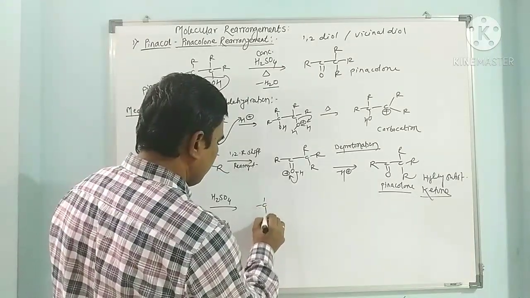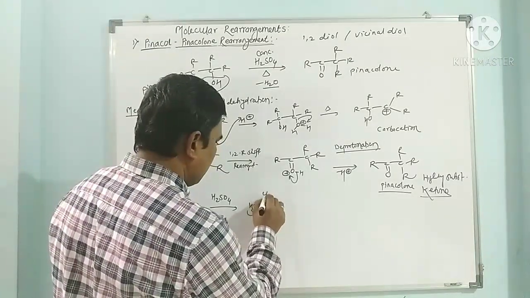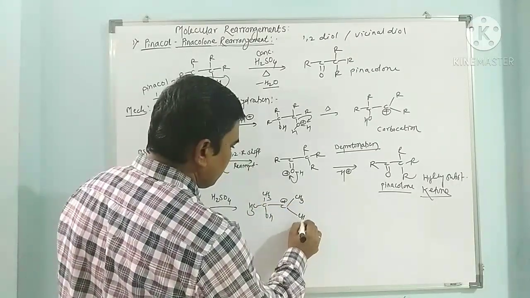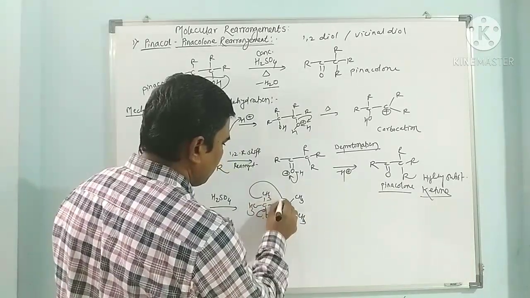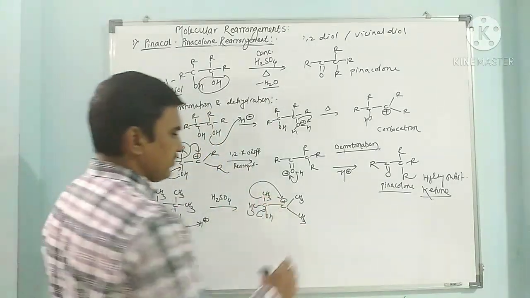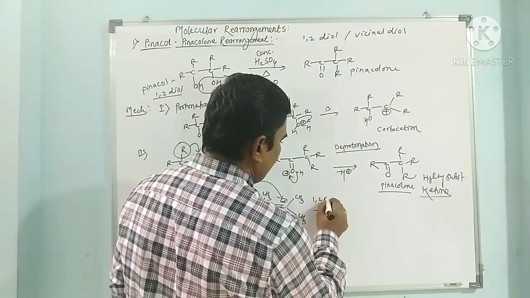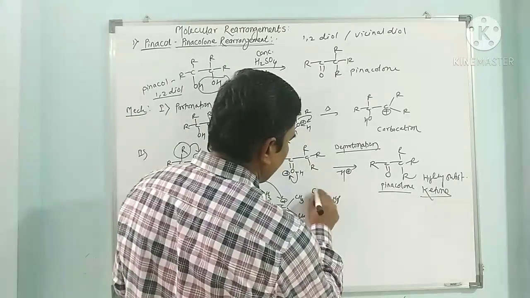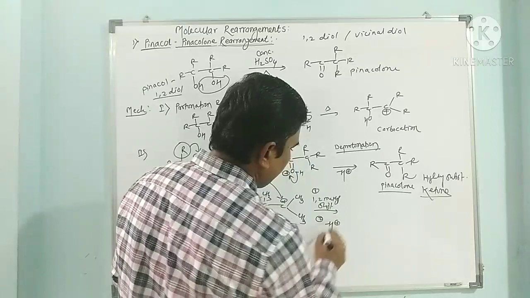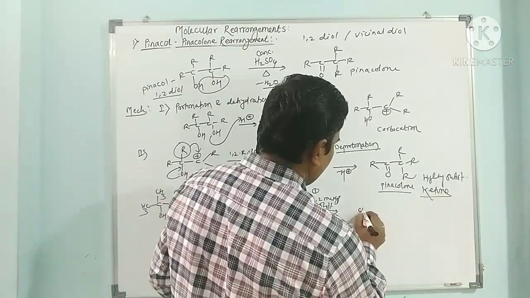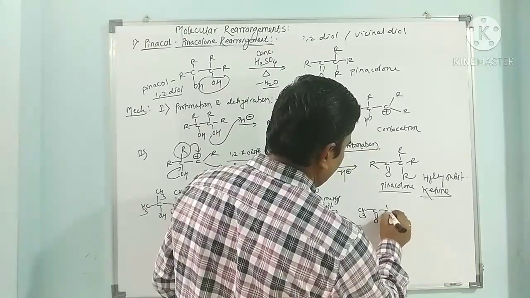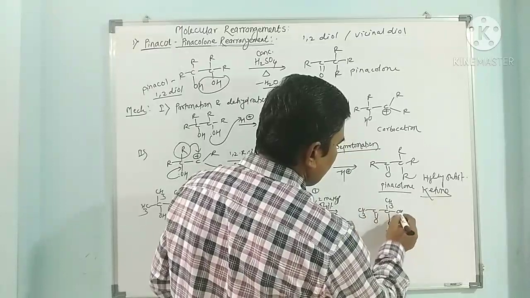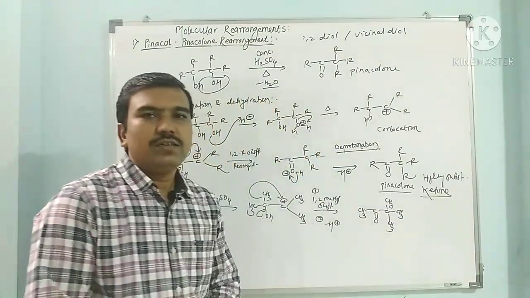Subsequently we get OH, CH3, CH3, C, the carbocation, with CH3, CH3, and here the rearrangement takes place. A methyl group shifts to the C plus; this is the rearrangement, a 1,2-methyl shift, followed by loss of a proton, minus H plus ion, that is deprotonation. We get the methyl ketone, CH3, CH3, CH3, so 3,3-dimethyl butanone.